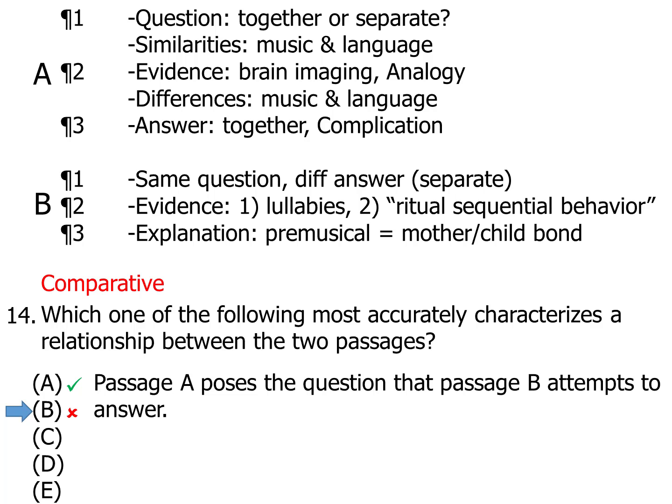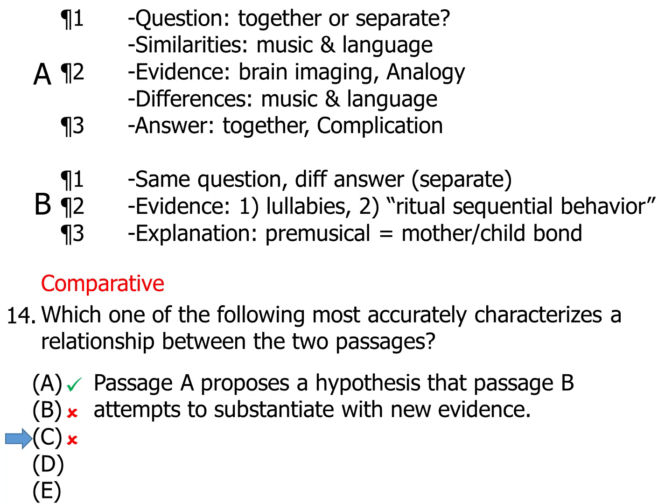So it's not B. C says passage A proposes a hypothesis that passage B attempts to substantiate with new evidence, and we'd say, no, they don't have the same hypothesis at all. A has a hypothesis, B has one, and they use different evidence to prove it. It is not answer choice C.